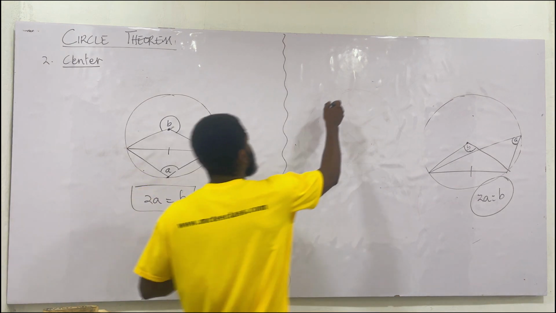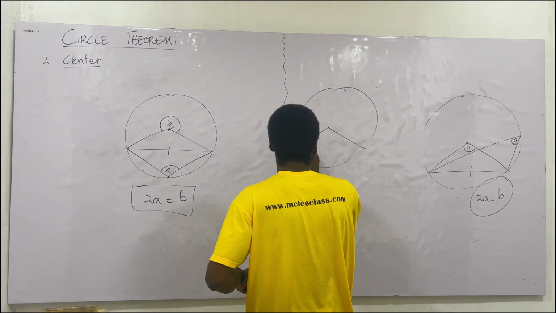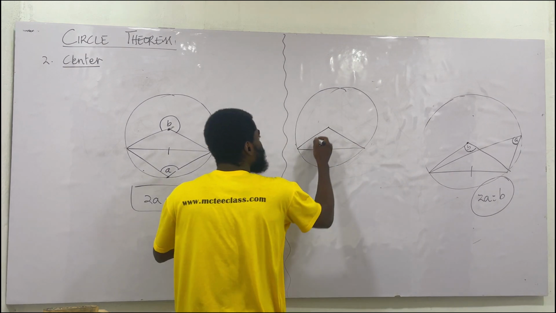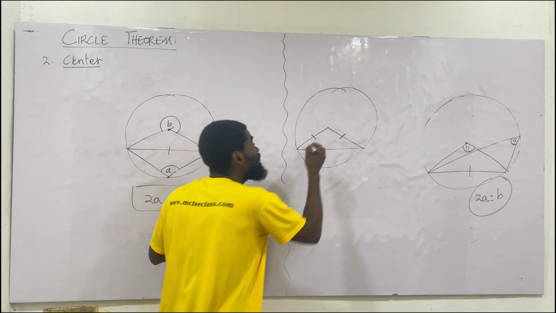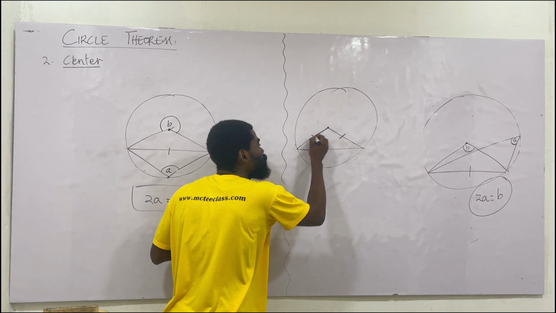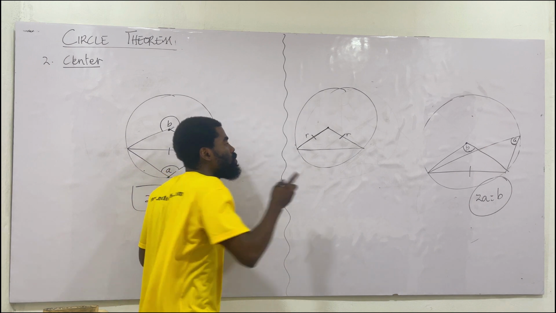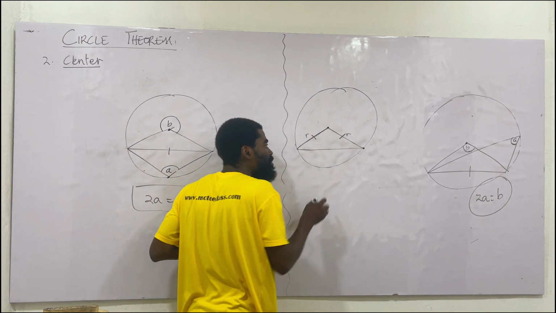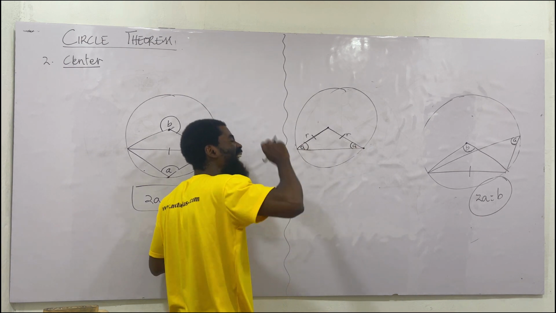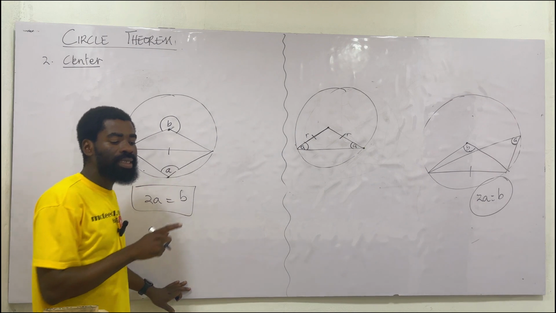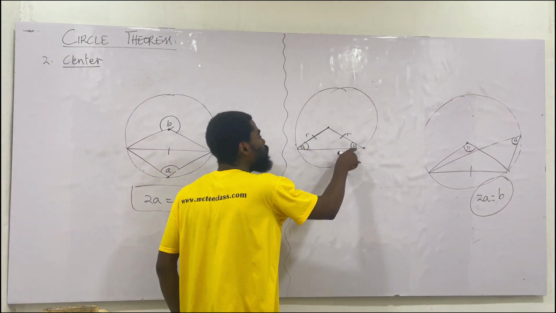Yeah. The next thing, we have this. Now, if you look at this, you see that we have this and this. This means that the center here, from here to here, is my what? Radius, and this is another secret here that beats most of you. This is the radius and under what? Under radius. So if that be the case, the angle here should be the same, as an isosceles triangle has been formed. Since an isosceles triangle has been formed, then the angle here should be equal to the angle there.